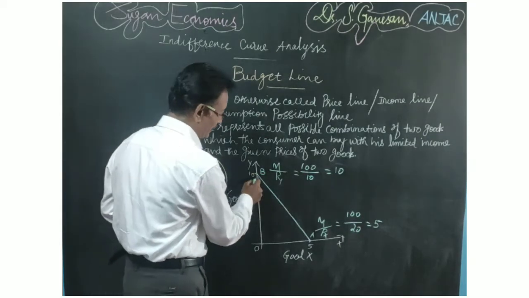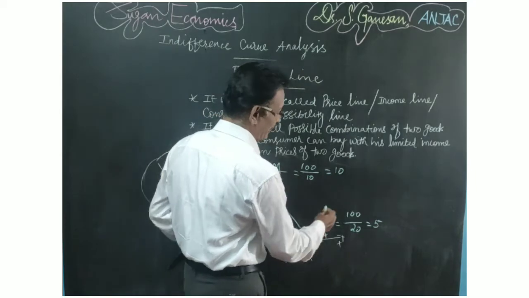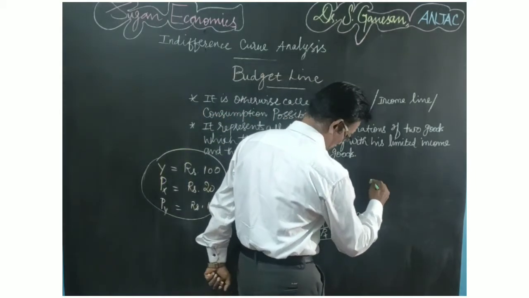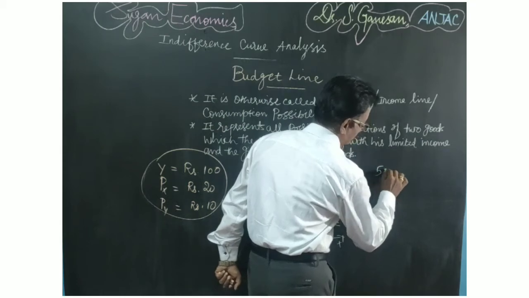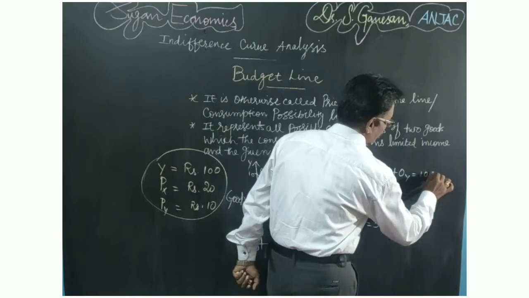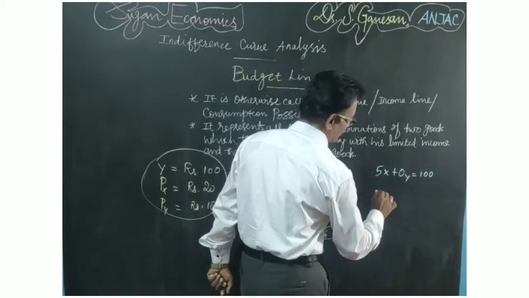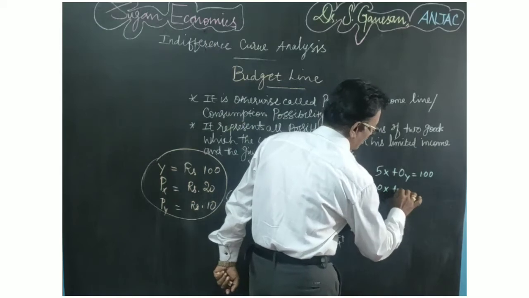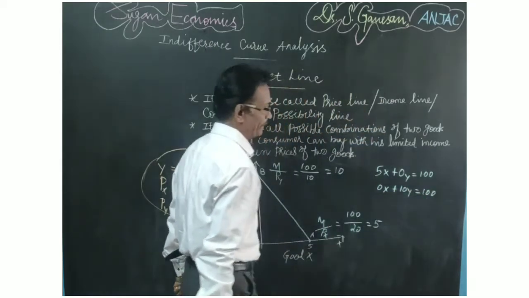So here the equation, suppose the consumer is buying only good X alone. Suppose he buys 5 units of X commodity plus 0 unit of Y commodity, so that is equal to 100. Suppose he is buying only Y commodity, so 0 unit of X commodity and 10 units of Y commodity he can buy.